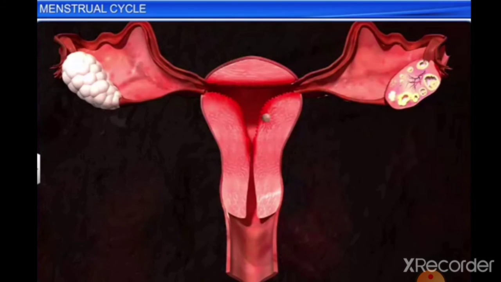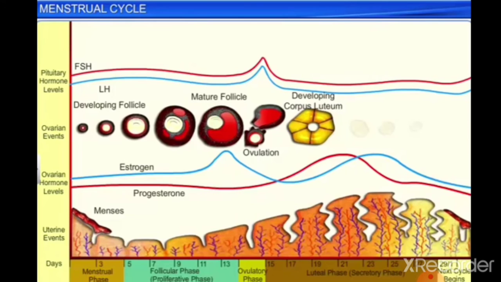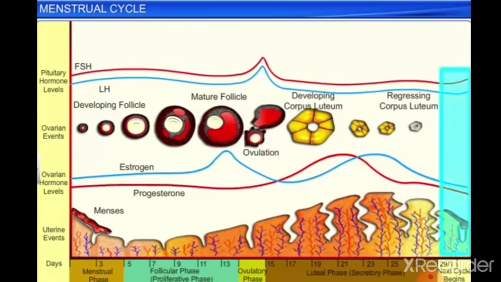Incidentally, the corpus luteum will keep secreting progesterone if a fertilized egg gets embedded in the endometrium. However, in the absence of the fertilized egg, the corpus luteum stops releasing progesterone and degenerates. A drop in the level of progesterone in turn triggers menstruation as well as restart of the release of LH and FSH by the pituitary gland.